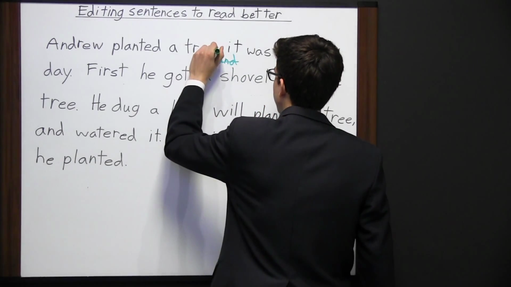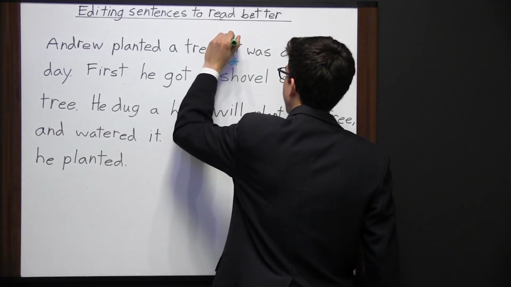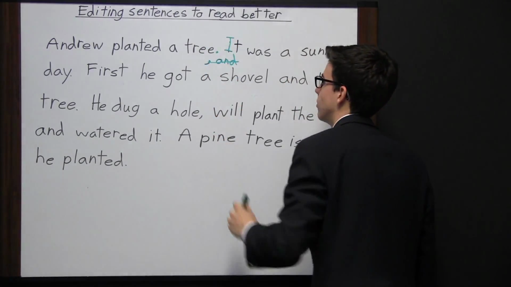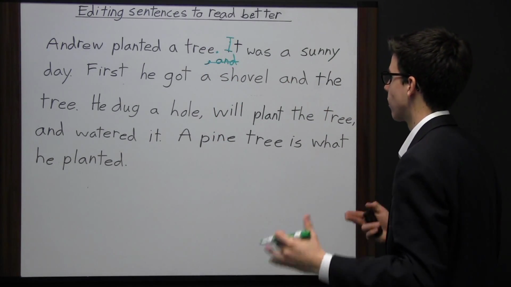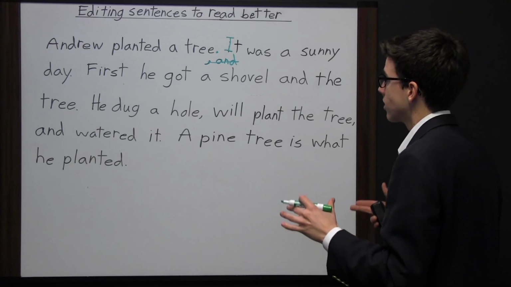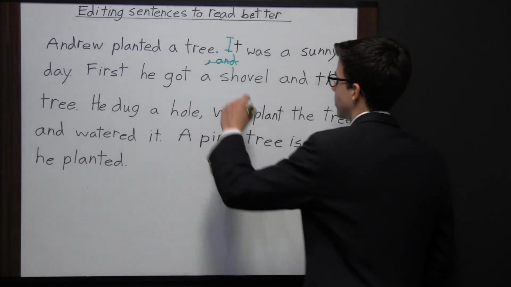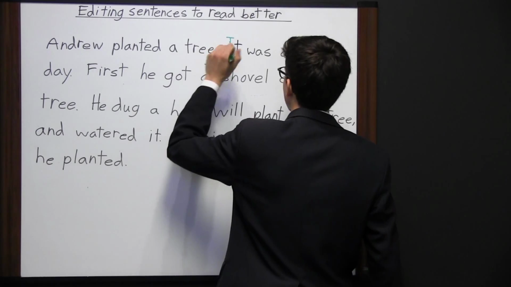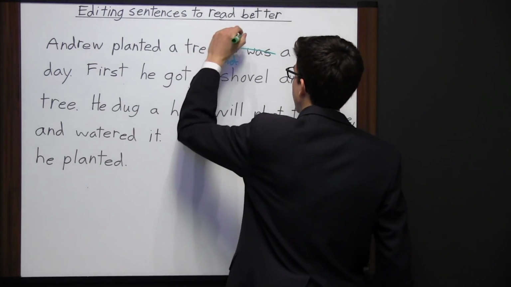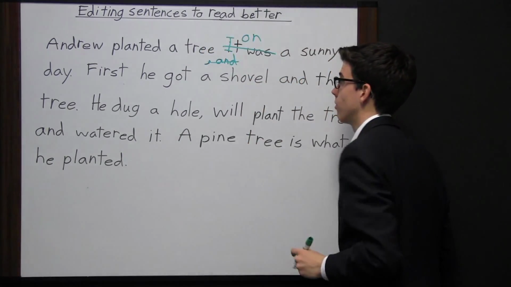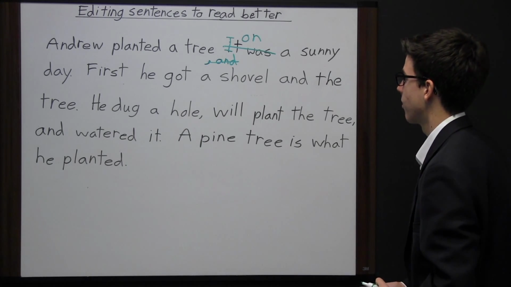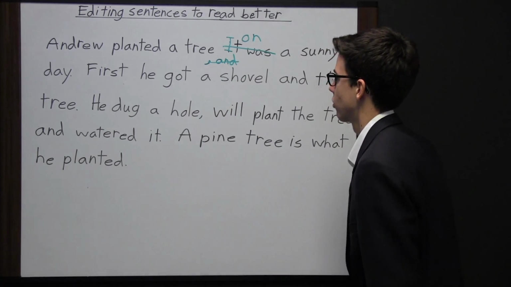Or we could put a period here and make it capitalized, and we can say, "Andrew planted a tree. It was a sunny day." Those are correct. But I think the best way to do this is to get rid of the period, get rid of "it" and "was," and put the word "on." So now it reads, "Andrew planted a tree on a sunny day." So that's just one sentence, and that's correct.